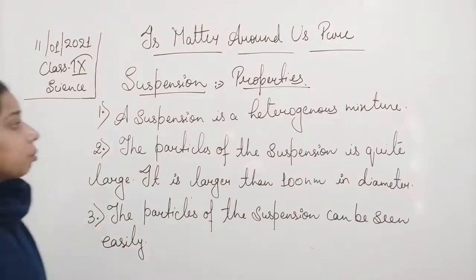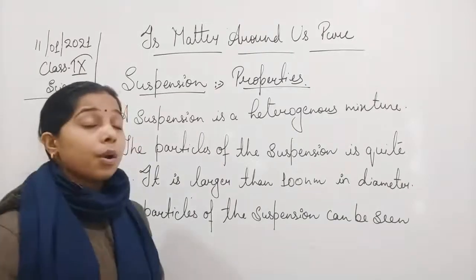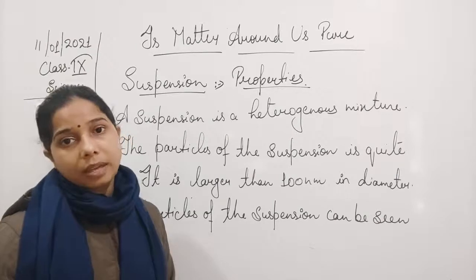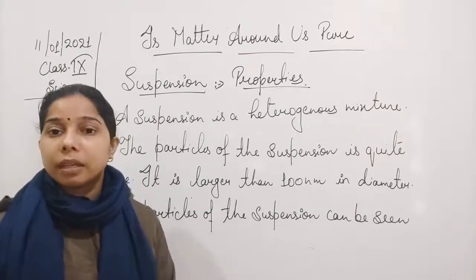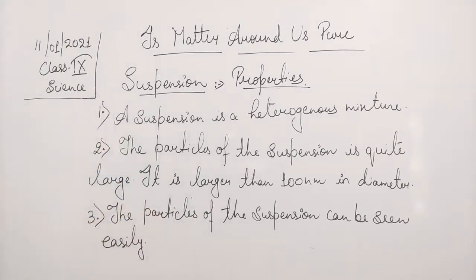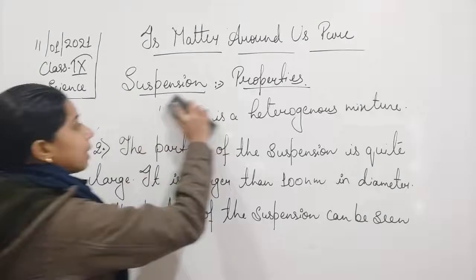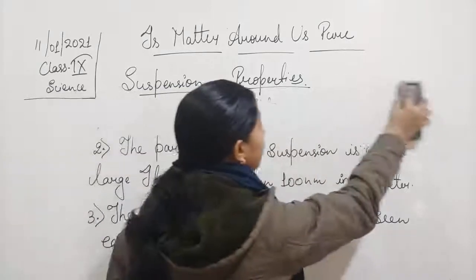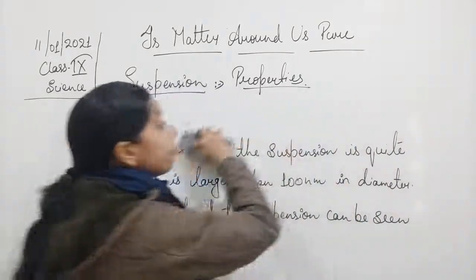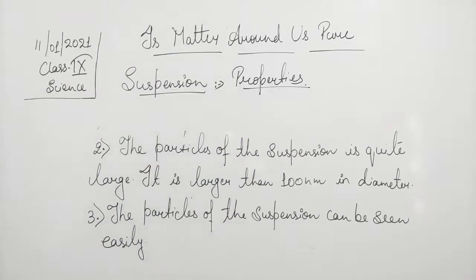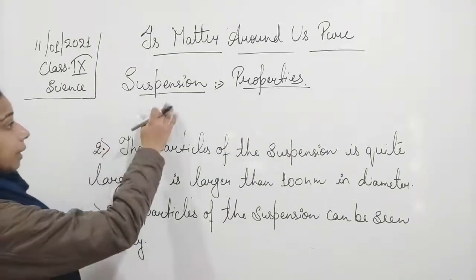Then the next one, students, in the same one: when you try to filter it with the help of the filter paper, you will get the residue. Okay. What does that mean? That it can be filtered with the help of a filter paper. Sorry, it cannot be filtered.